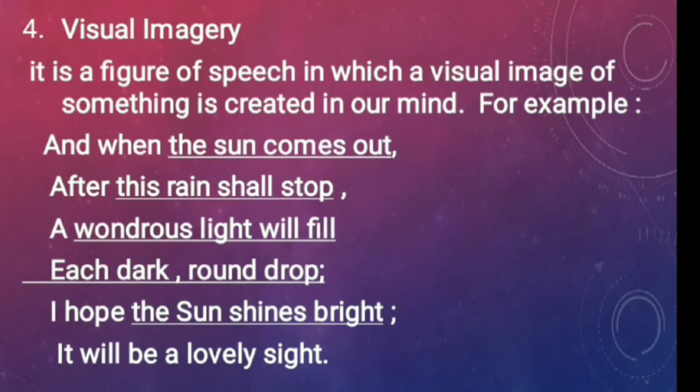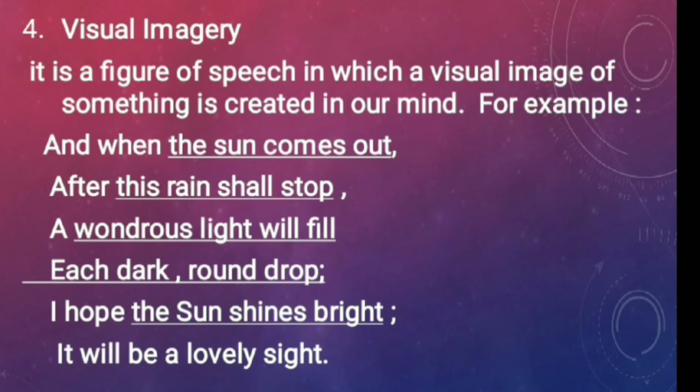The sun comes out, this rain shall stop, a wondrous light will fill each dark round drop. The sun shines bright, it will be a lovely sight. Now, all these words, if you are going to imagine, like whenever we see such a picture, definitely the sun comes to our mind, how the sun will come out, how the rain will fall on the thick leaves, and then how the raindrops would go under the thin leaves, the poor leaves, and then the poet says that the rain stops, and afterwards a wondrous light.